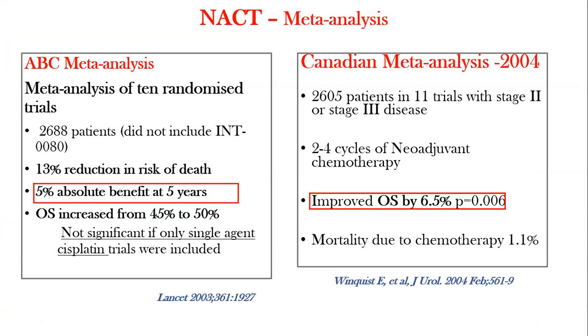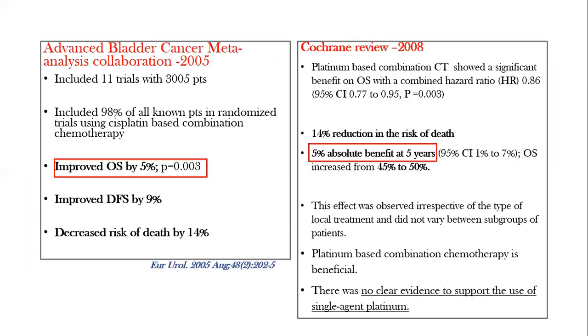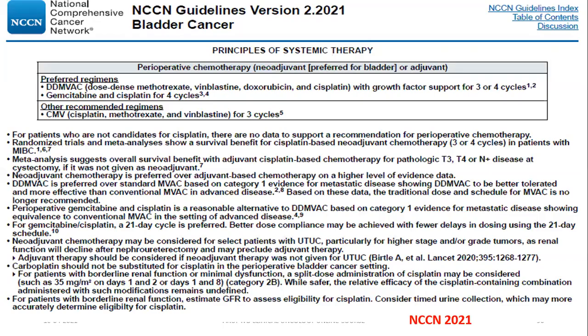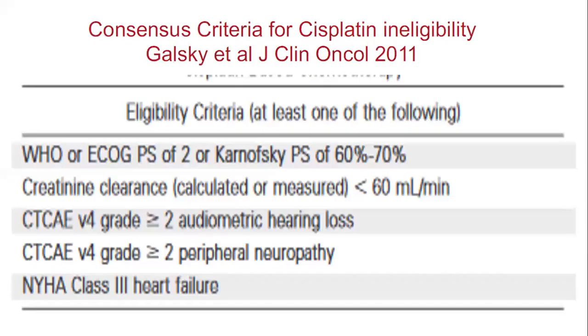Now, the advantage of NACT is proved by three meta-analyses. This is the latest meta-analysis, which was published in 2005, and you can see there is a clear-cut 5% improvement in OS at 5 years with cisplatin-based chemotherapy. Either you can give dose dense MVAC or gemcitabine-cisplatin 3 to 4 cycles. Now, this is well summarized here. You can read this later. After that, this is the criteria for cisplatin ineligible.